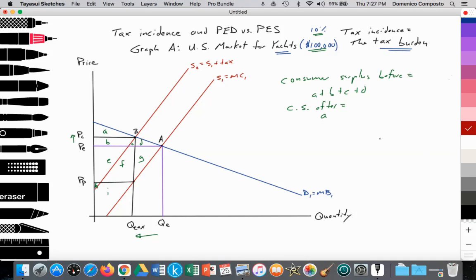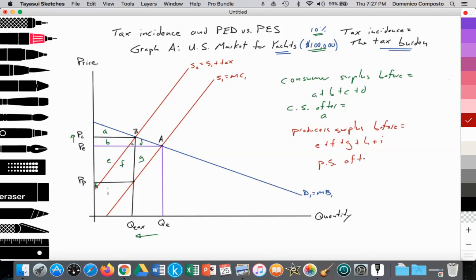For the producer surplus before the luxury tax, it was equal to areas E plus F plus G plus H plus I. And then producer surplus after the luxury tax has been reduced to, let's see here, H and I. My mistake, sorry.